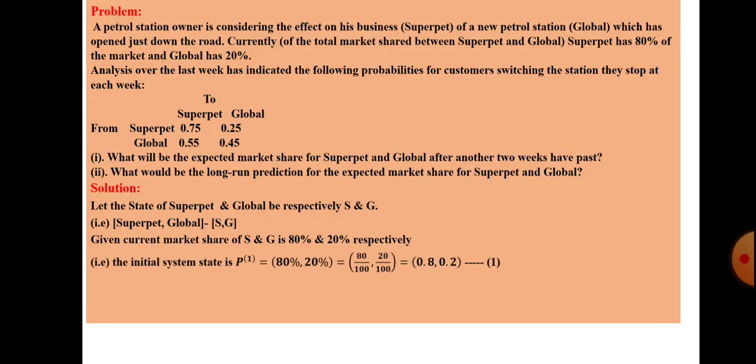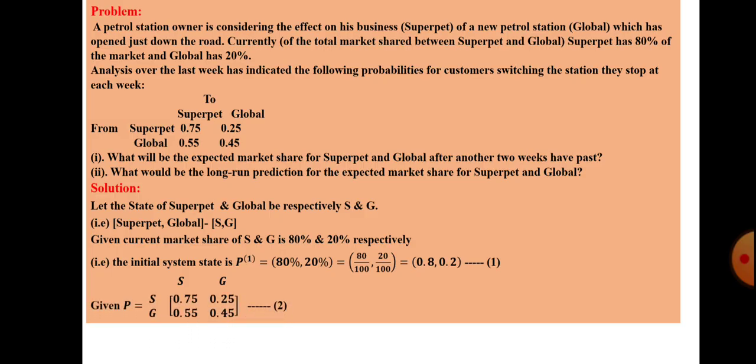Let the initial system state be P raised to 1, that is the current state, which we use to predict the future. It is equal to 80%, 20%, so 80 by 100, 20 by 100, 0.8, 0.2. That is equation number 1.